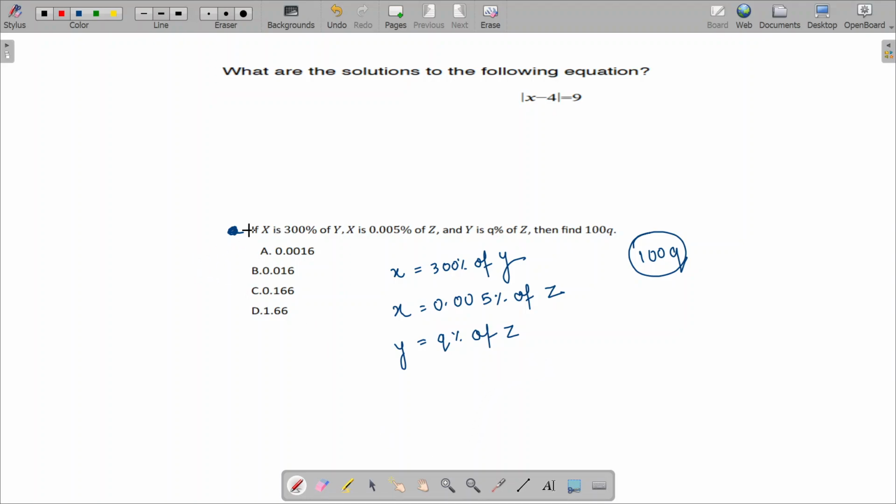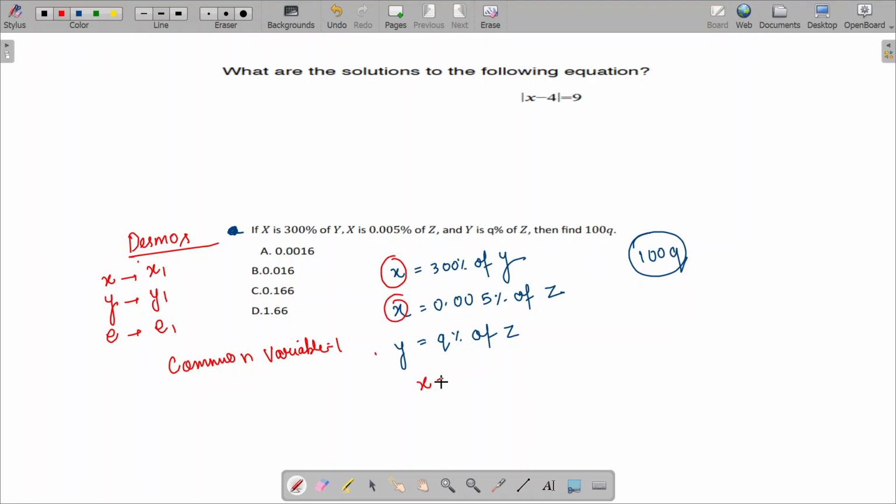So whenever you have to use Desmos for that, remember two things. Always replace x, y and z: if you have x, y and z in your equation, replace x with x1, y with y1 and z with z1. Another thing is always look for the common variable. Whatever is the common variable, put that common variable equals to 1. Now how do you check the common variable? Can you see in the first two equations x is common, so I'll put x equals to 1. X is my common variable here, right?